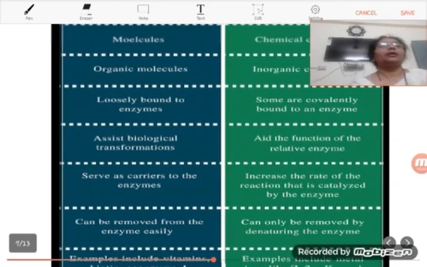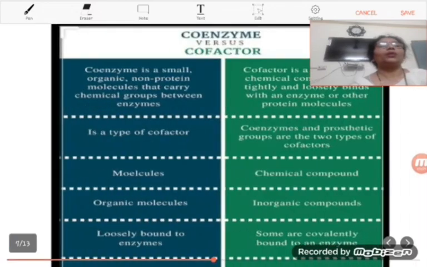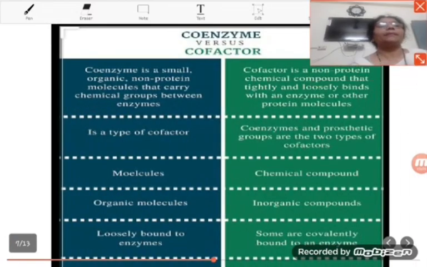Now, with this table, we are going to see the coenzymes and cofactors.